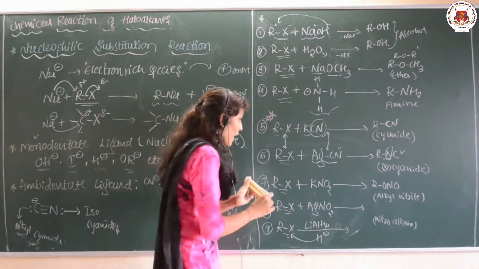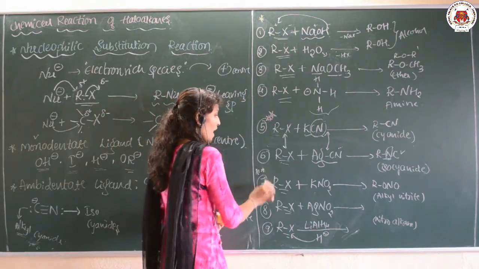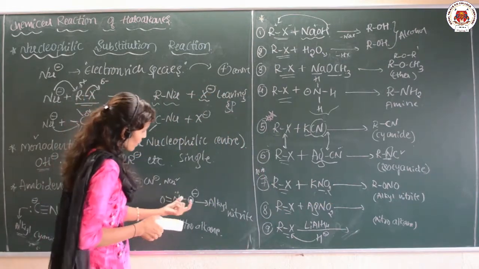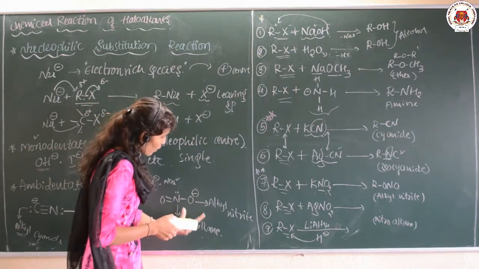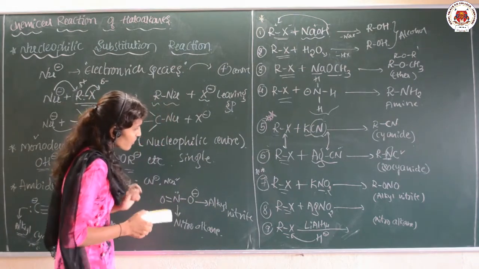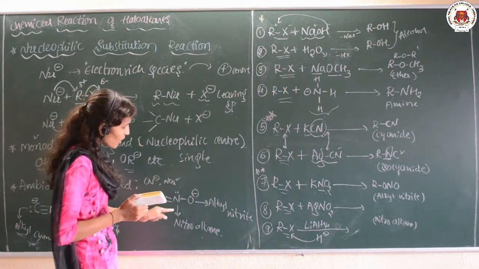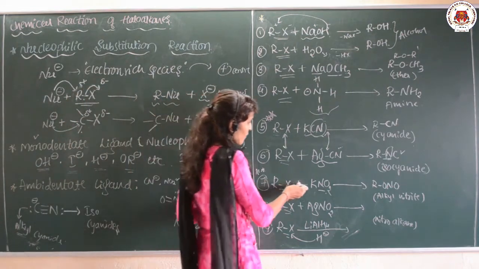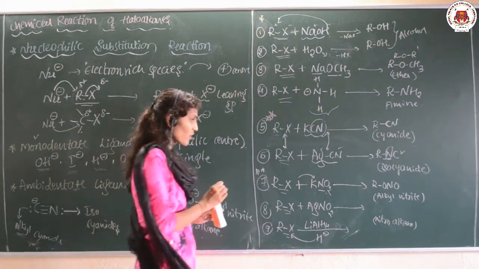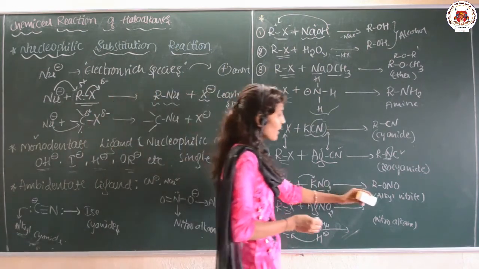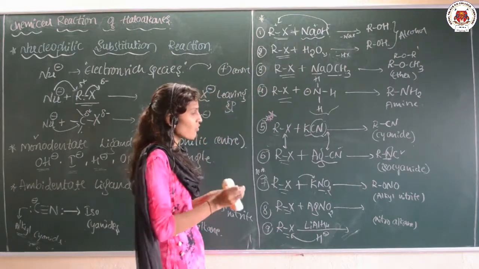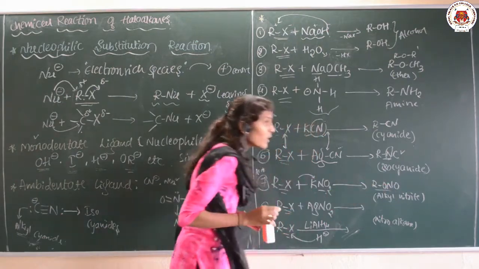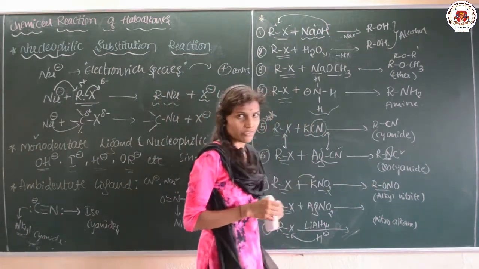Clear? Next, and this is also one of the very important ones, as I said, nitro NO2 has two coordinate sites. If it is coordinating with the oxygen, alkyl nitrite is the product. If it is coordinated with the nitrogen, we are going to get the nitroalkane as a product. Suppose RX is treated with KNO2. During this time, there is a formation of the alkyl nitrite. It means the coordination occurs through the oxygen. The product will be RONO.